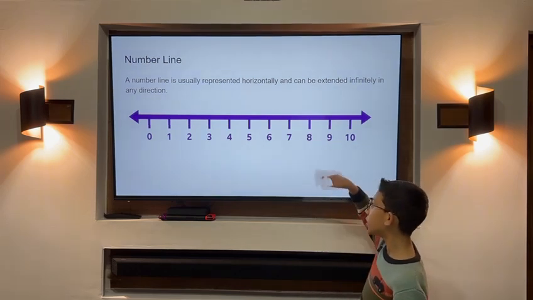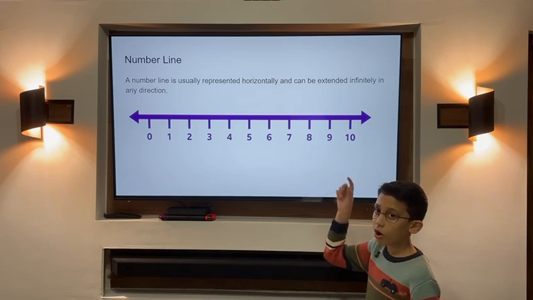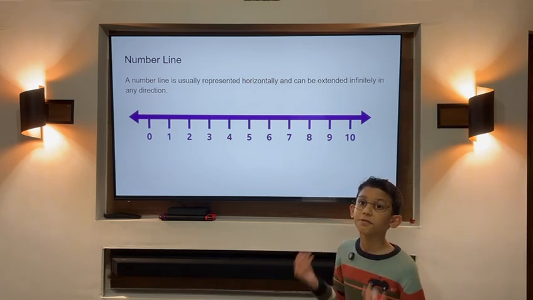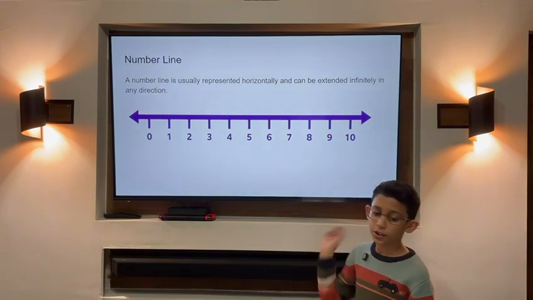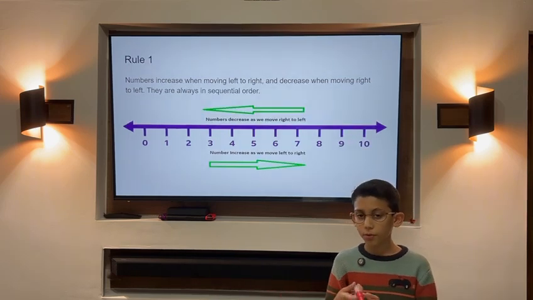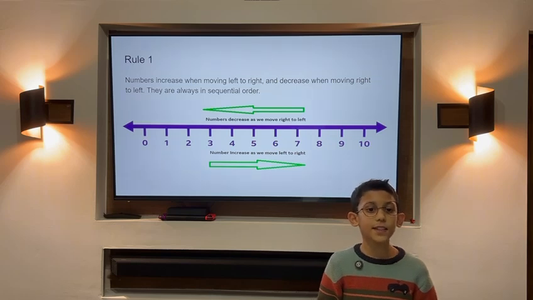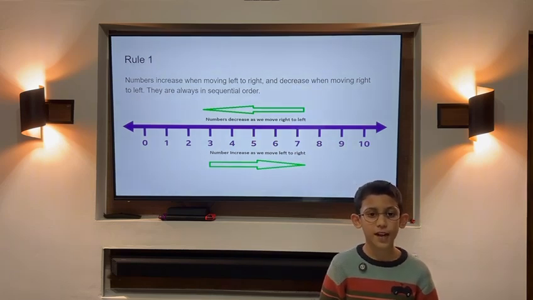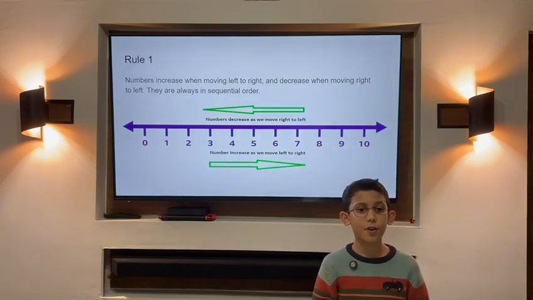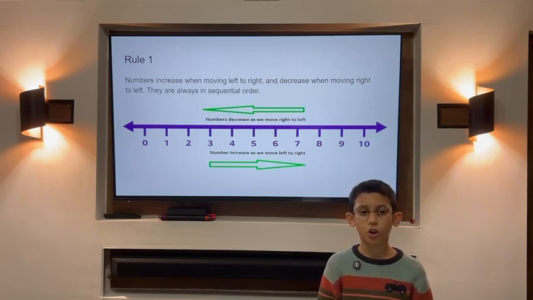This is a horizontal line with two arrows on it, which means it's infinite in both directions, with numbers on it. And there are some rules here, so maybe you can understand with the rules. Numbers increase when moving from left to right, and decrease when moving from right to left. They are always in sequential order.